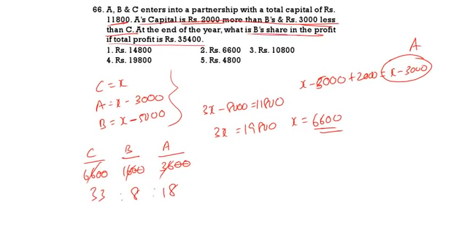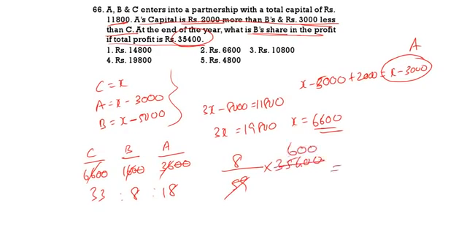B is 18. By total it will be 59, into 35,400. 35,400. So 59 into 6, so 600 into 8. What is 600 into 8?